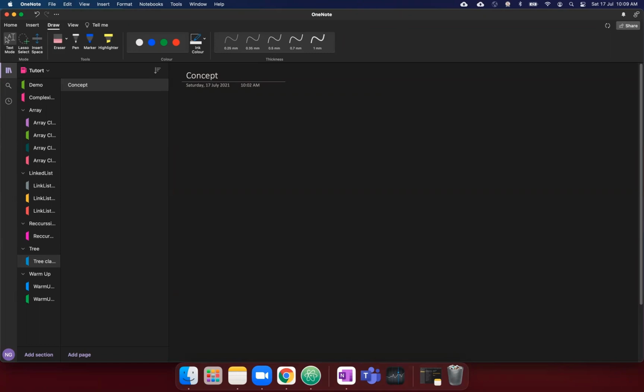Cool. And today we are going to start with a non-linear data structure called a tree. In the linear data structures, we have talked about array and linked list. In both array and linked list, the searching complexity still remains order of n only. So we didn't see any improvement in searching.